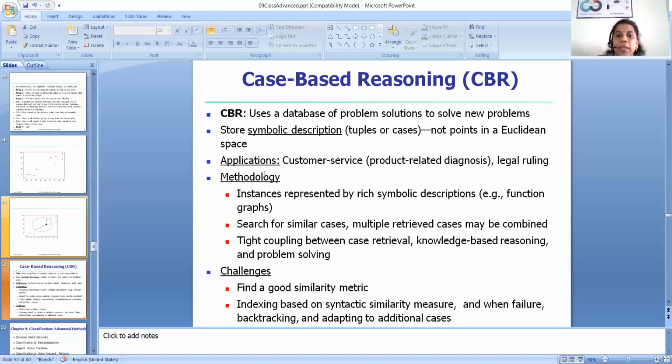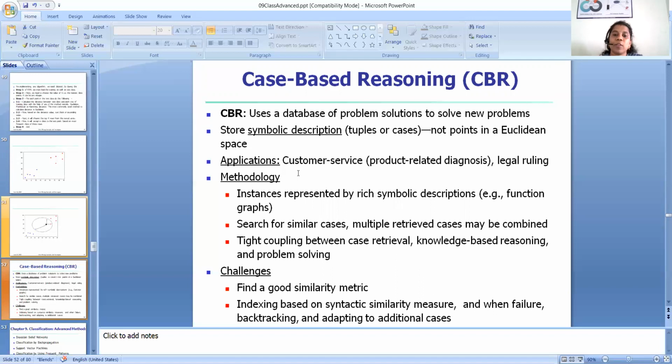The applications of case-based reasoning are customer service, product-related diagnosis, legal ruling, etc. The methodology is instances represented by rich symbolic descriptions, search for similar cases, and multiple retrieved cases may be combined.